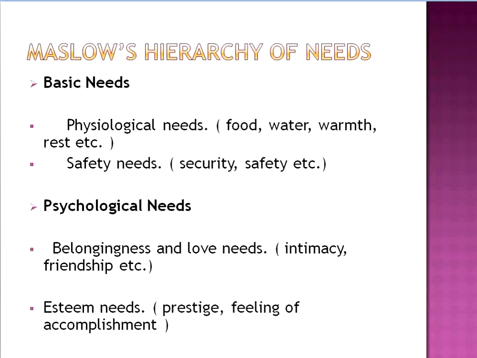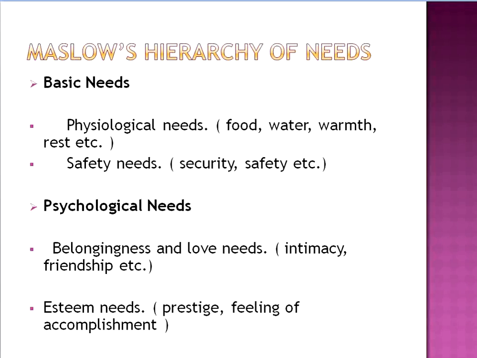Here, if we observe Maslow's hierarchy of needs, we will get to know different things. According to him, there are certain needs in a particular order. Number one is basic needs.